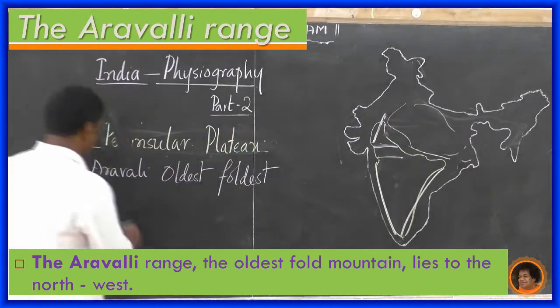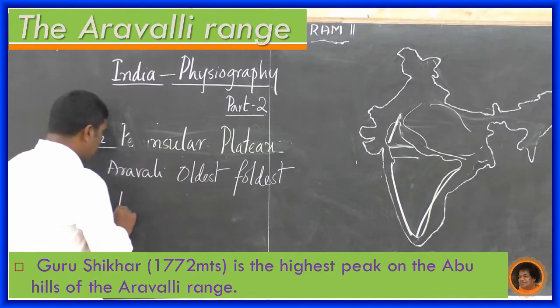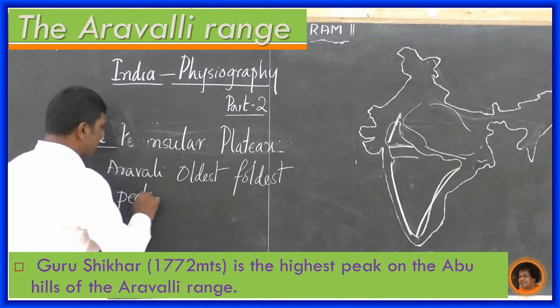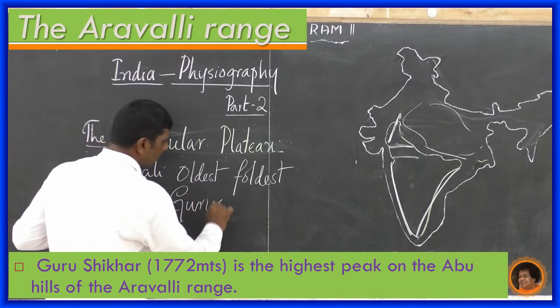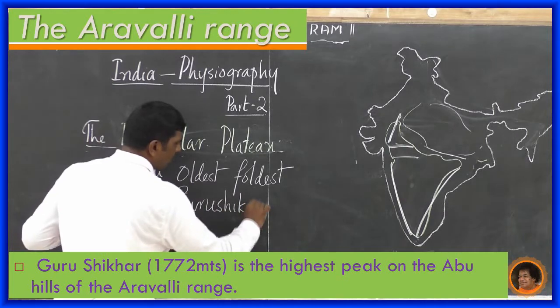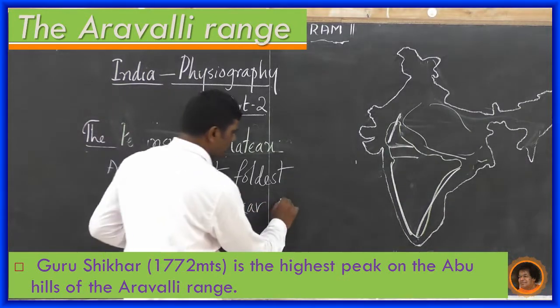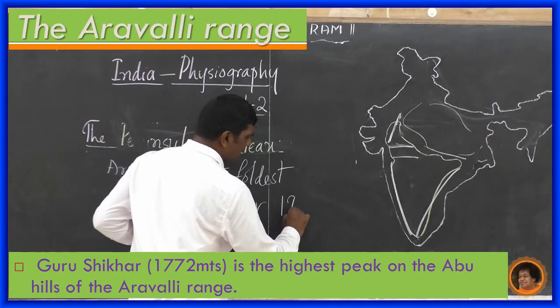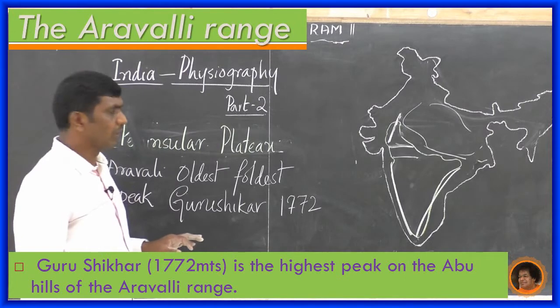Here you can see the highest peak in the Aravali mountain, that is Guru Shikhar. Guru Shikhar in the Mount Abu hills is the highest peak, 1772 meters above sea level.